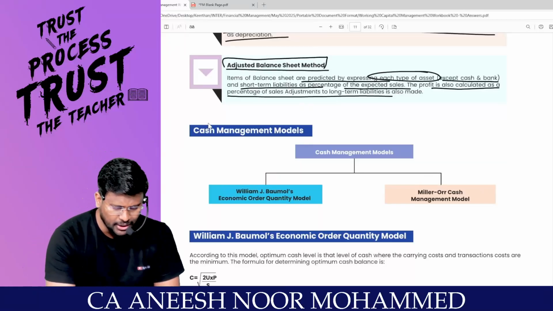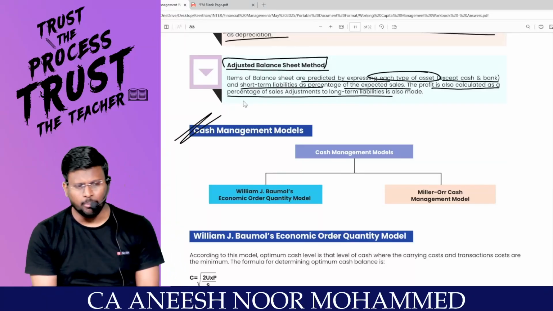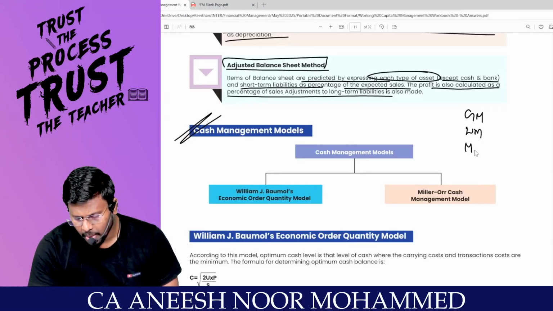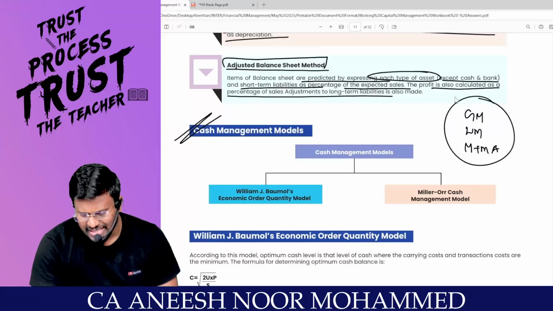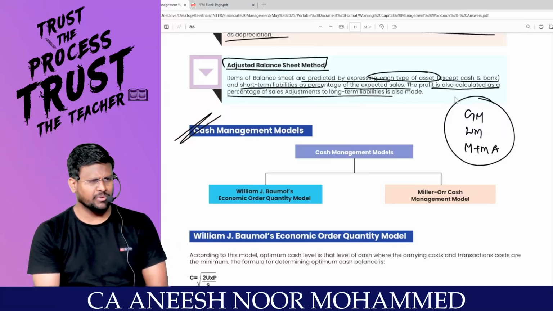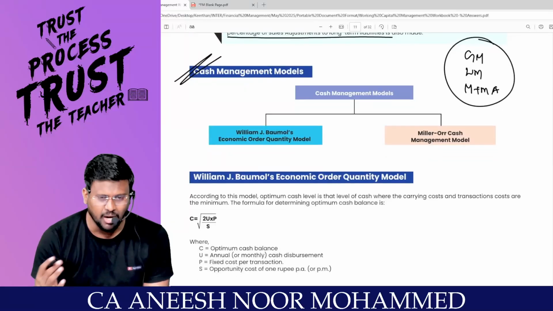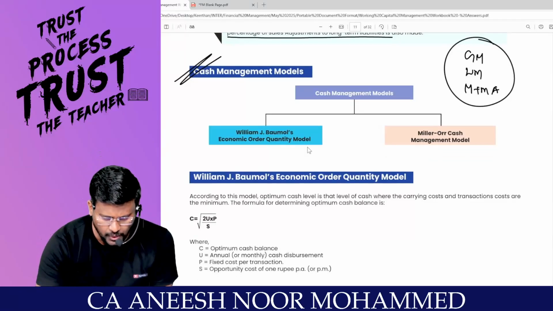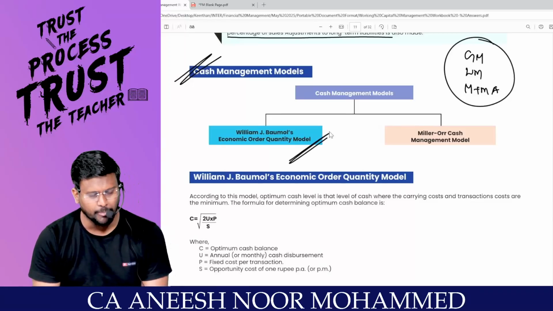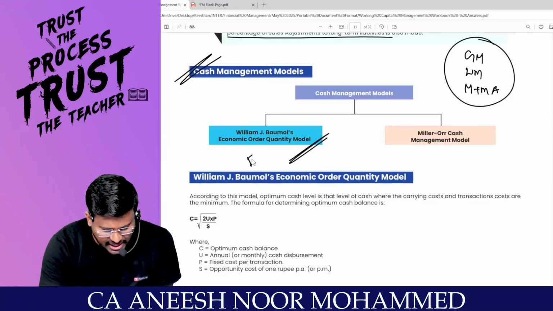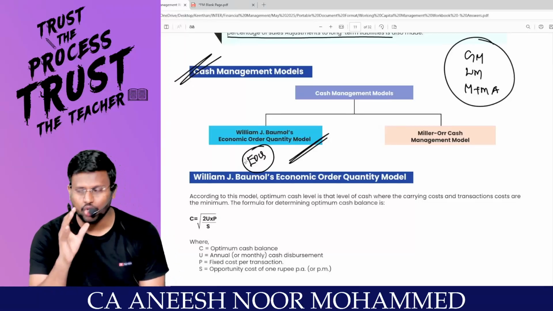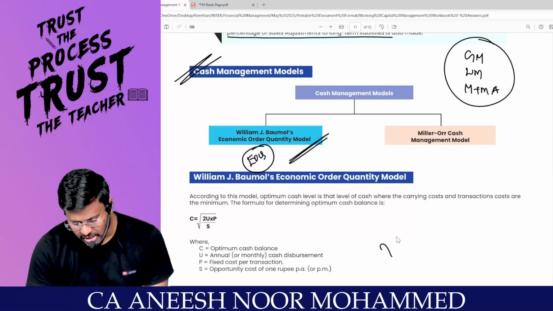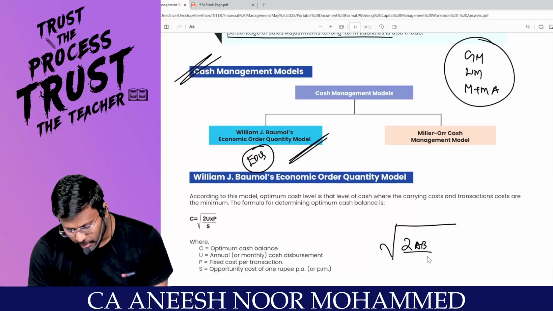balancing figure. Coming to the cash management models, is there any particular models, any theorem like, sir, Gordon model, Walter model, Modigliani and Miller approach, like that some theorem is there? Yes. Sir, if everyone is coming up with every element of the working capital, why can't cash have? That's why William J. Baumol's economic order quantity model, which is nothing but the same EOQ we have studied in costing, my dear lovable students, exactly applicable to cash, which is nothing but root of 2AB divided by C.